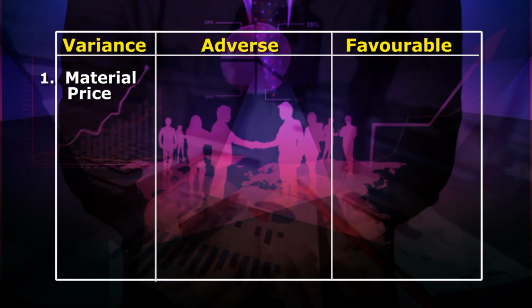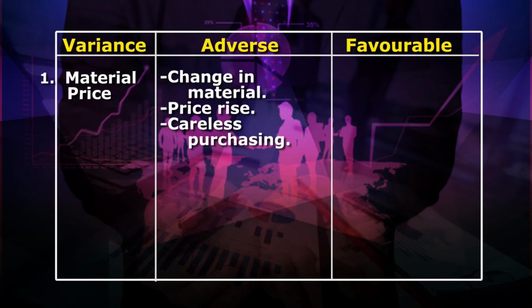The reasons for cost variances are efficiencies and inefficiencies of operations, errors in setting standards, changes in exchange rates, etc. Some of the possible causes of cost variances: for adverse material price variance: number 1, change in material; number 2, price rise; or number 3, careless purchasing.